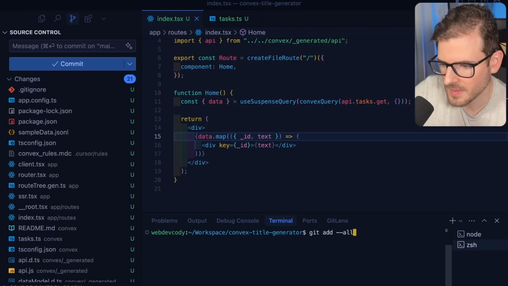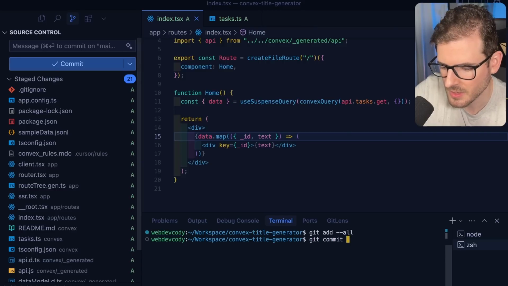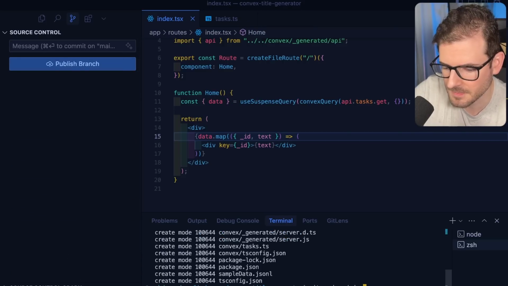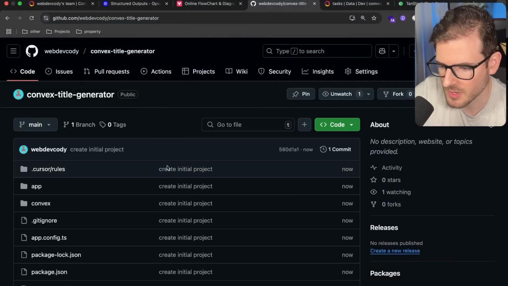All right, let me just go ahead and commit everything that we have. So I can say created the initial Convex project. So create initial project, and then I'm going to push that up. All right, I went ahead and pushed that code up, and now we should see it show up over here if you guys want to play around with that.